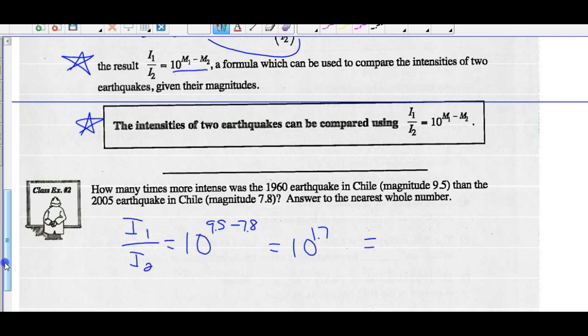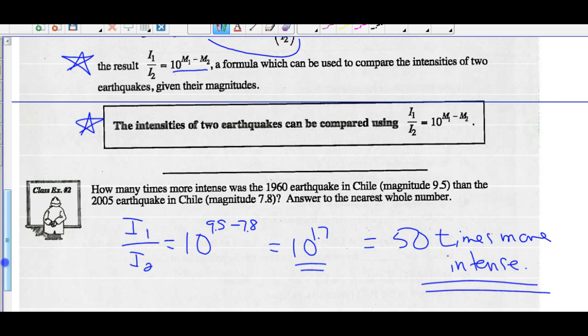If you go 10 to the exponent 1.7, what do we get? About 50 times more intense. All right, so either answer here would work: 10 to the 1.7 times more intense, or that's a relatively small number, so you could figure that one out.